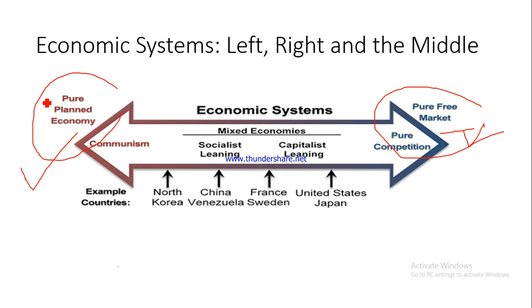Likewise, if you talk about North Korea, it is also a pure planned economy, but it's not considered to be a pure planned economy, though it tilts towards this side. Why? The reason is very, very simple. If you take the example of toothpaste, how many are being produced there is not decided by the government. How many toothpaste to produce and which brands would get sold, that is not decided by the government, that is decided by the free market forces.